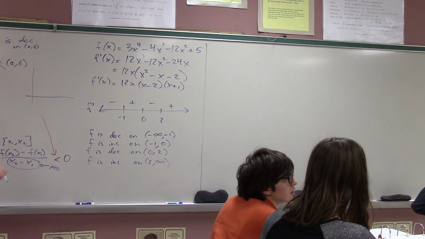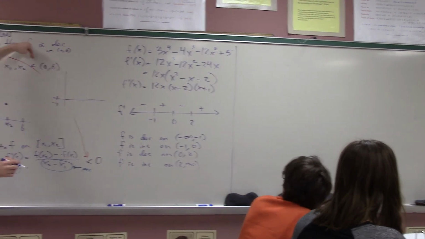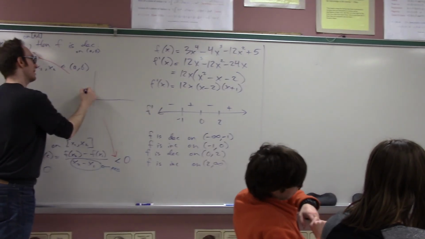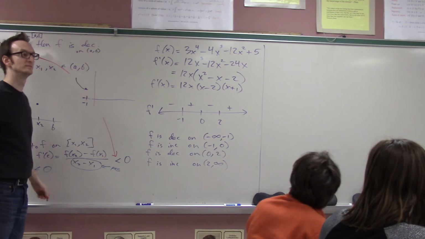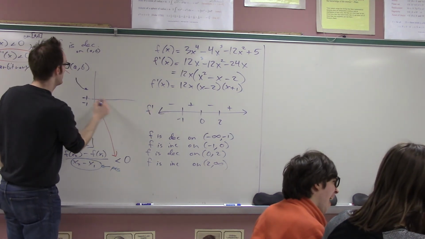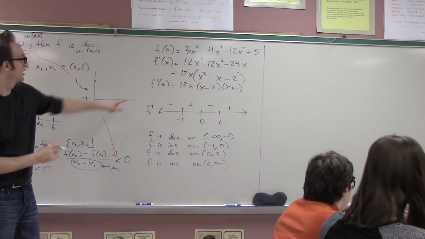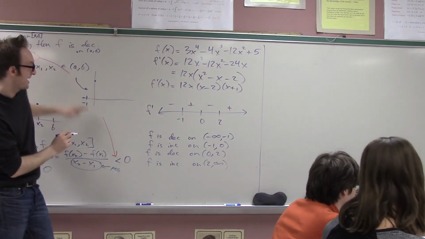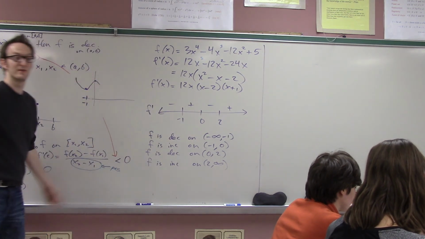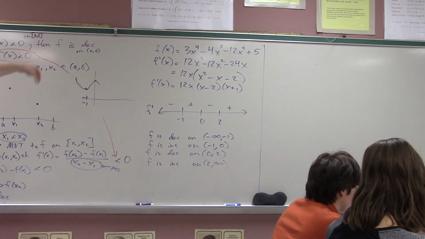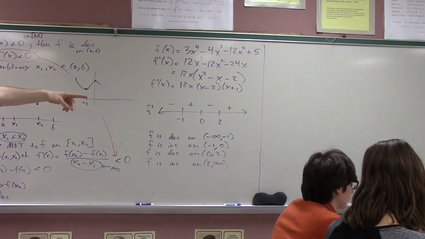But here, do you sort of feel that if at -1 I was decreasing and the derivative is 0 and then I begin increasing, that must be a relative min, right? Yes. And at 0, the derivative is 0, and it was increasing up to 0 and is now decreasing. So determining when a function is increasing and decreasing is also really relevant to determining where the relative maximum and minimum are.